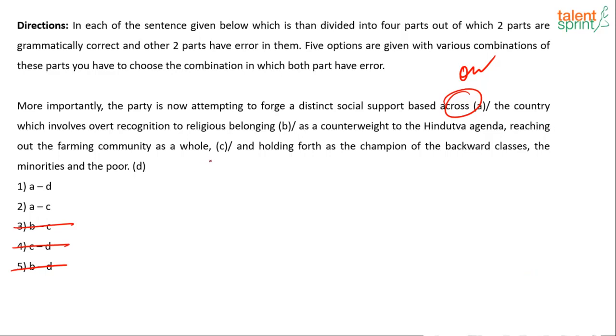The country which involves overt recognition to religious belonging as a counterweight to Hindutva agenda, reaching out the farming community as a whole, and holding forth as the champion of the backward classes, the minorities and the poor. Okay, so what is overt? Overt is the opposite of covert. Okay, you know what covert is, right?